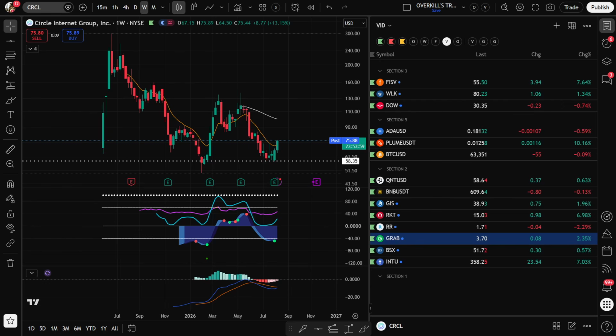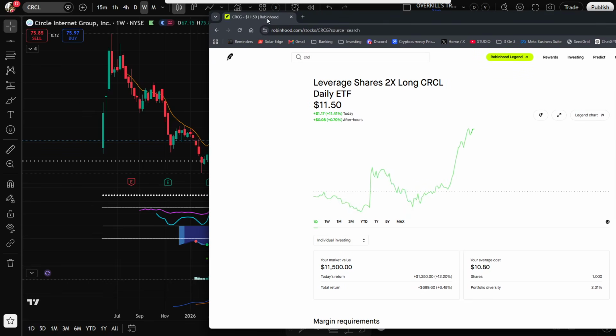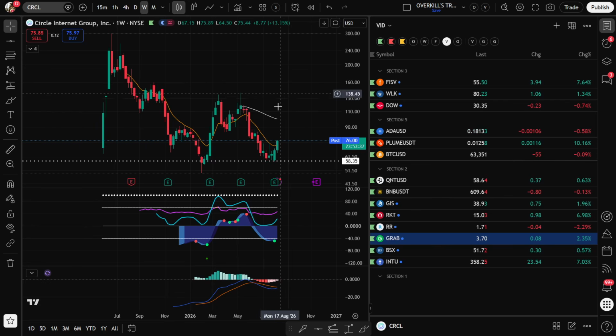Love to see that. And I'm just checking my position real quick. CRSG. Yeah, so I'm only up around 6%. I actually bought that one a little too soon. I think I bought it right here at 74, but I did end up buying more down here at 60. Nothing too crazy, but I do have a pretty heavy position in it. This is a big crypto name. And again, I'm not selling till this wave's back up here. We're looking for our sell signals.